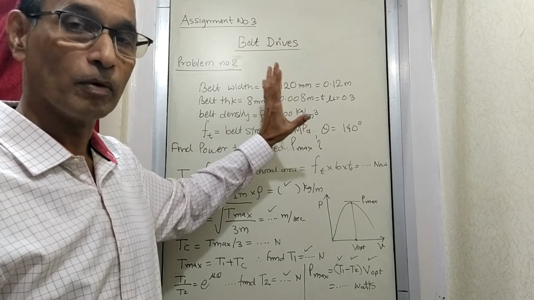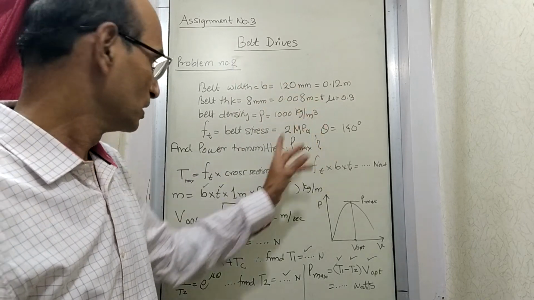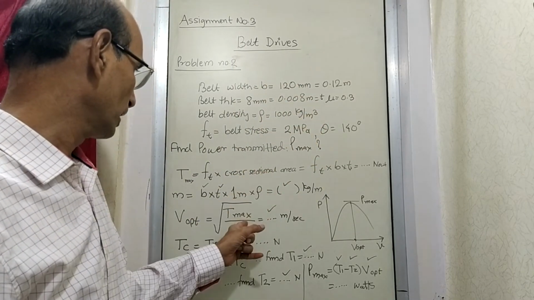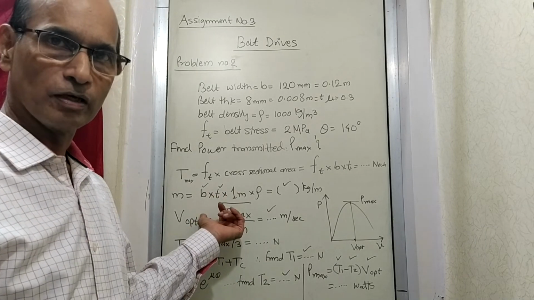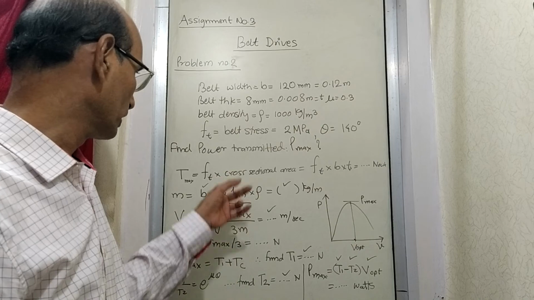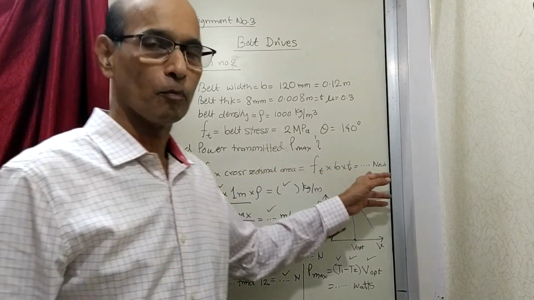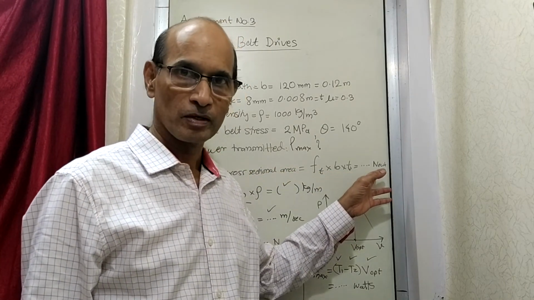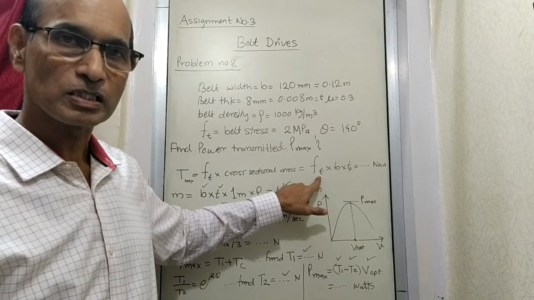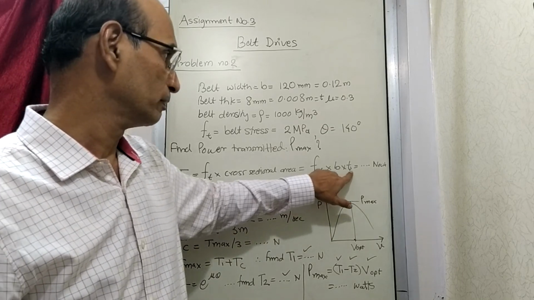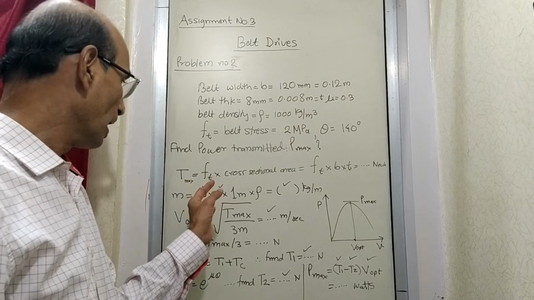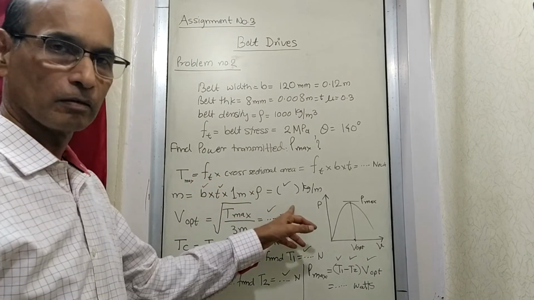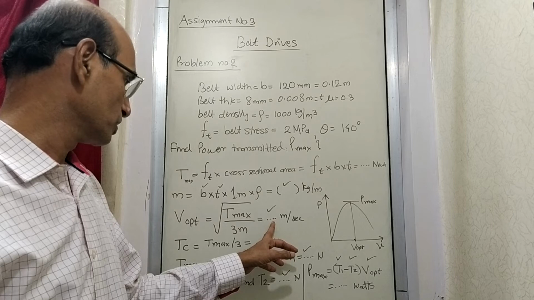So such a belt, how much power it can transmit if you are asked, then we have to go like this and find out the answer, starting with the optimum velocity of the belt. First we found out, for that we made use of how much maximum tension it can bear, which is obtained by the stress in the belt material multiplied by the cross section. Then this maximum tension in the belt and the mass per unit length of the belt have given us the optimum velocity.